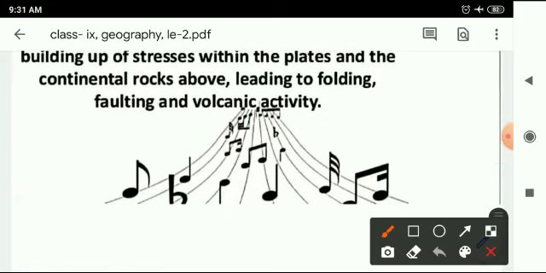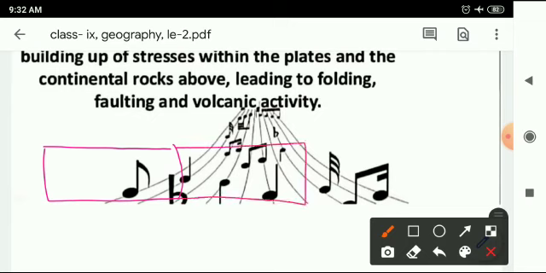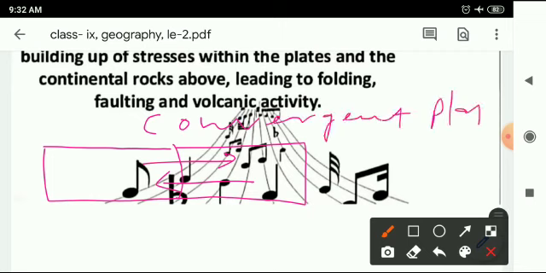The faulting happens when two tectonic plates converge with each other. Suppose that these are the plates, and with the arrows you can find out the direction. This is called convergent plate boundary.